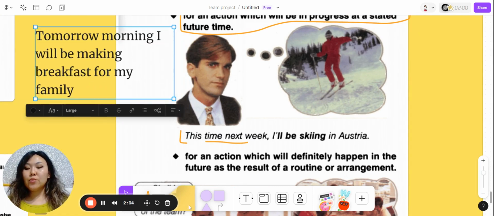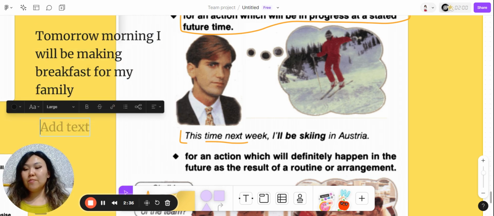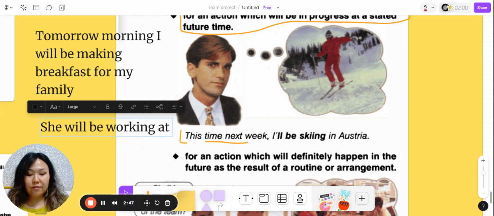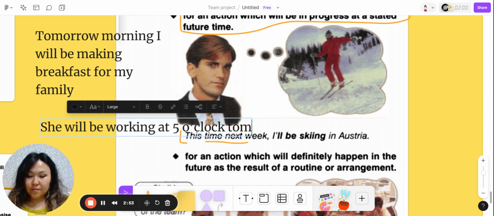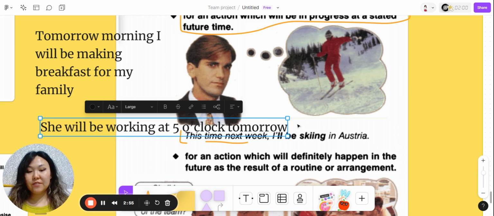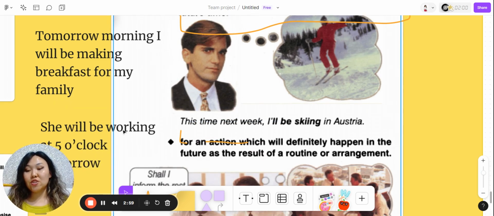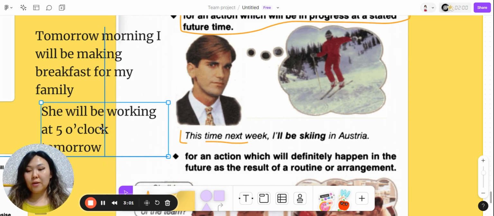Or also, we can use something with a specific time. She will be working at 5 o'clock tomorrow, let's say. Again, we have a specific time that at this time she will be doing this action. She will be busy, she will be working.